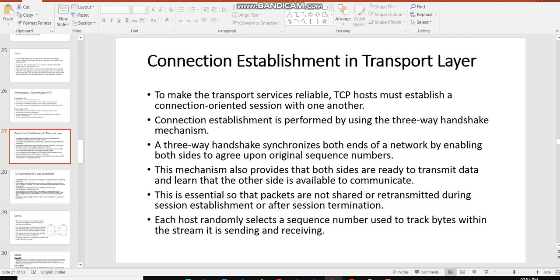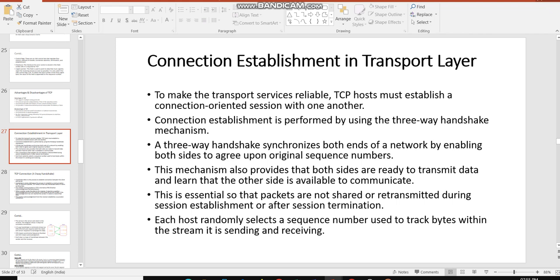If you consider the transport layer, it works on the rules given by the protocols. Protocol means there are certain rules followed for network communication in data transmission. Now, TCP is one of the important protocols in the transport layer. TCP is Transmission Control Protocol. Now, what is TCP? It is a connection oriented protocol.